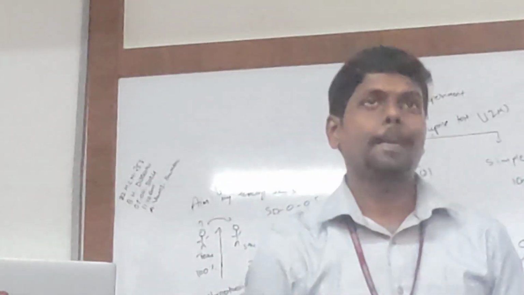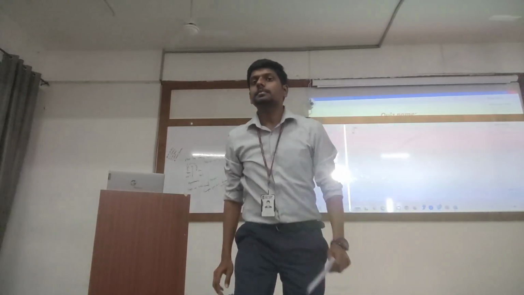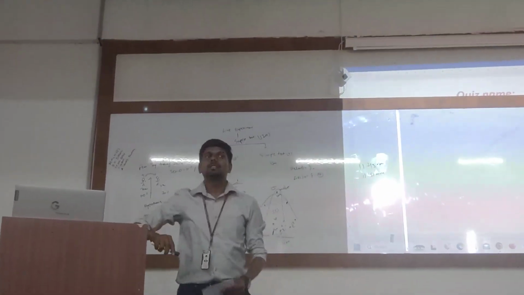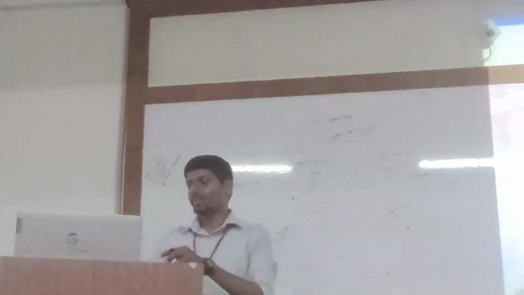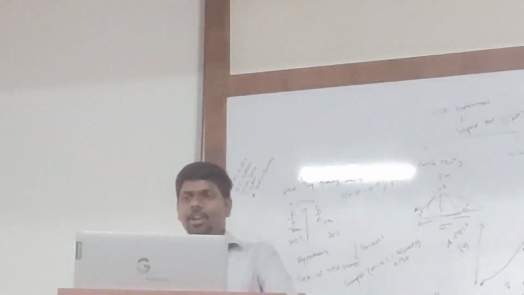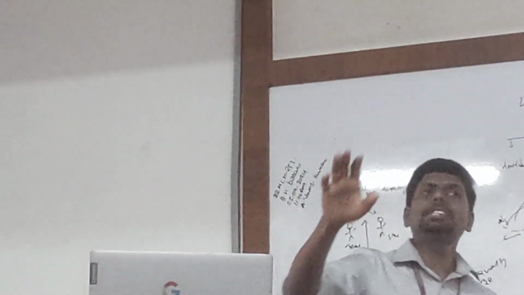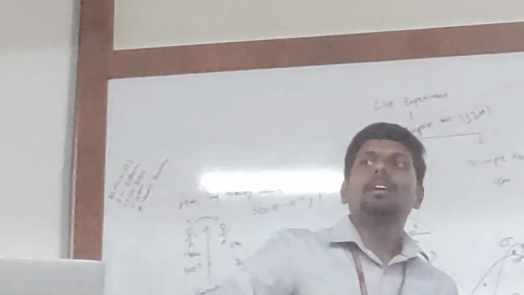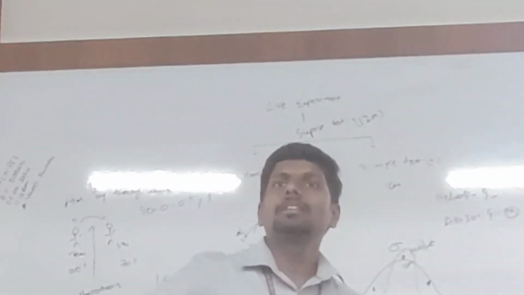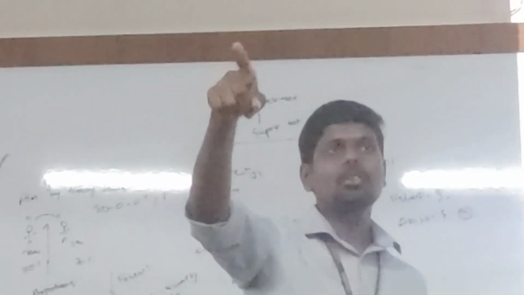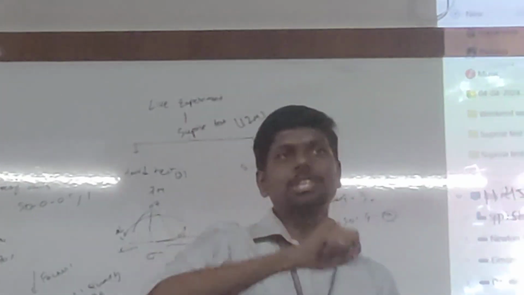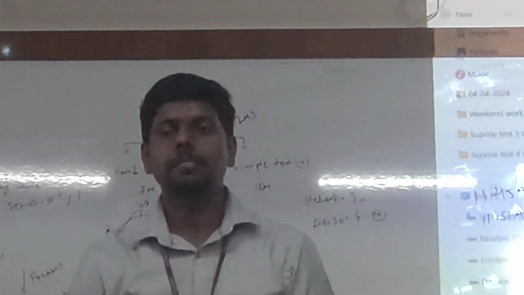Fourth question. I made a mistake, I put answers in the wrong places. Class, points for everyone.